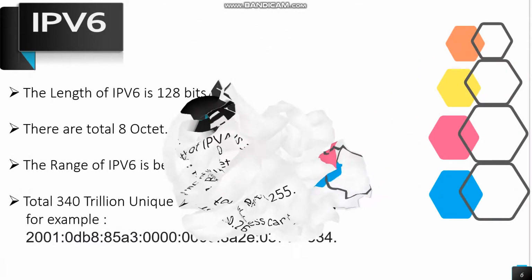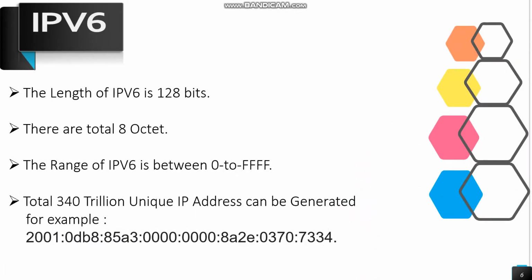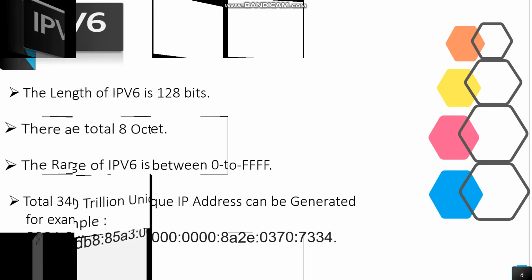IPv6 is the other one, Internet Protocol version 6. The length of that is 128 bits and there are a total of 8 octets. The range of each is between 0 and 65535, or FFFF in hexadecimal, and a total of 340 trillion IP addresses can be generated through Internet Protocol version 6, for example, as shown in the figure.